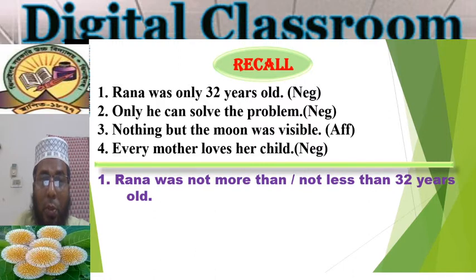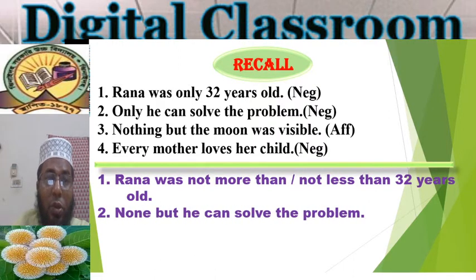I think you have got the point. The second one: when only refers to any person, then we can use none but at the very beginning of the sentence instead of only, and the rest of the sentence will remain unchanged. That's why, none but he can solve the problem.